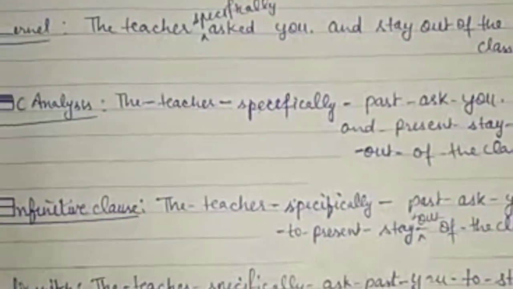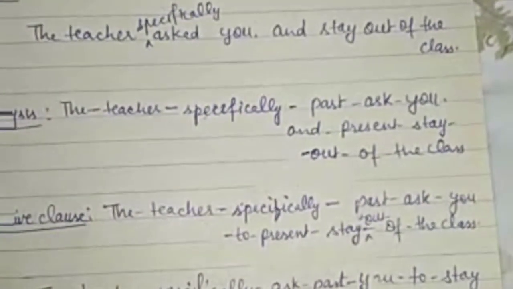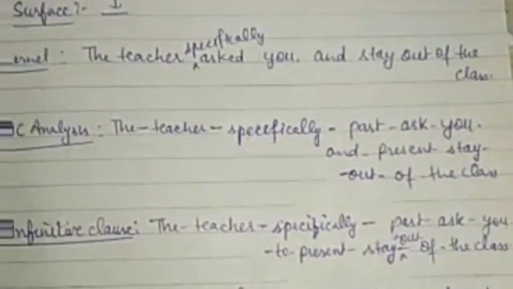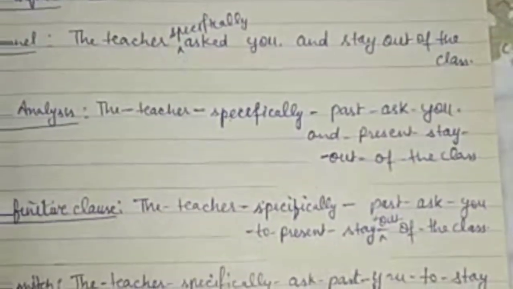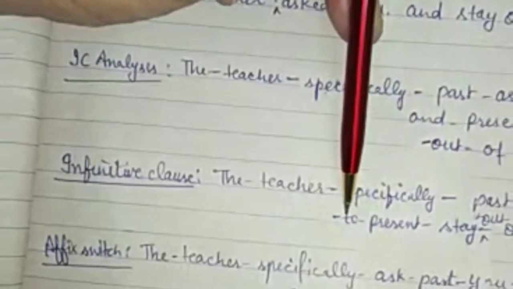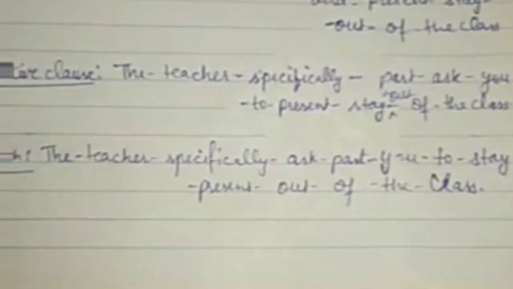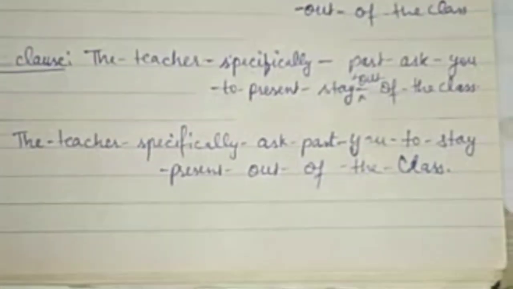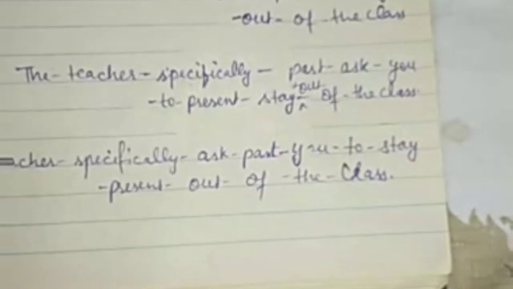So IC analysis will be, the teacher specifically past ask you and present stay out of the class. Infinitive clause is the rule applied here. The teacher specifically past ask you, and I will apply this to before present. To before this present. Rest is same. Affix switch, the teacher specifically ask past you to stay present out of the class, and we will be at the given example.